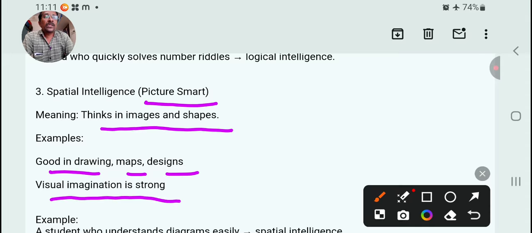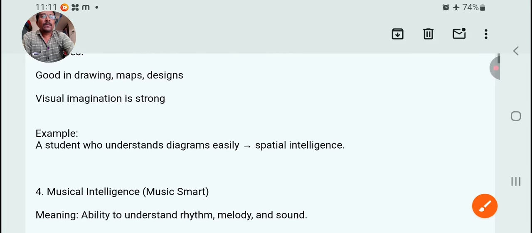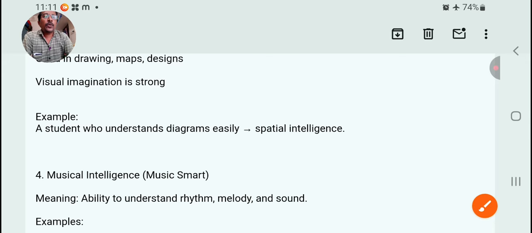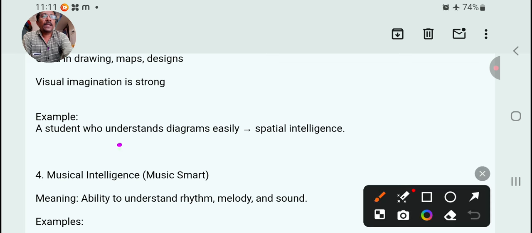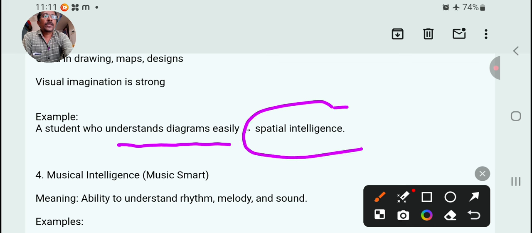So through seeing and understanding pictures, that's called spatial intelligence. For example, a student who understands diagrams easily, that's called spatial intelligence.